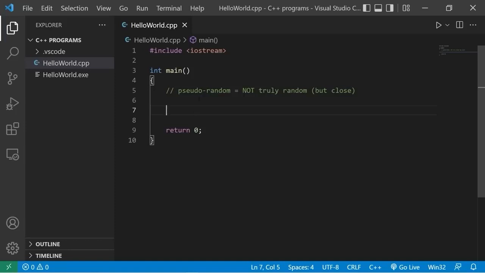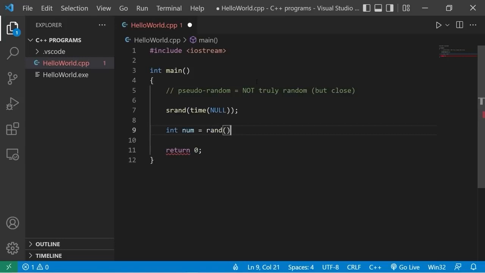To generate some random numbers, we'll need to initialize the random number generator by typing srand, add a set of parentheses, semicolon. Within the srand function, we'll need a seed. What programmers typically do is that they'll use the current calendar time as a seed. Within the parentheses type time, parentheses again, then pass in null. I'll store the first random number within a variable. Int num equals, to generate a random number, we invoke the rand function. Then I'll display this. Let's take a look to see what we have. Standard output num.